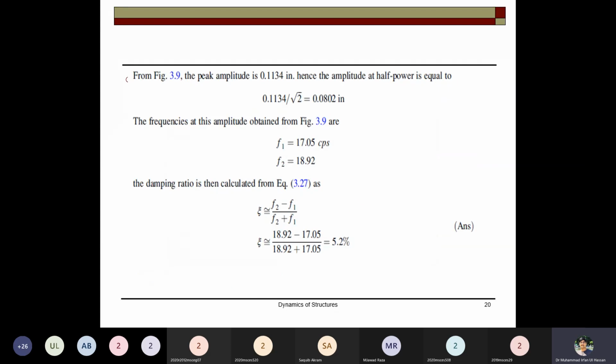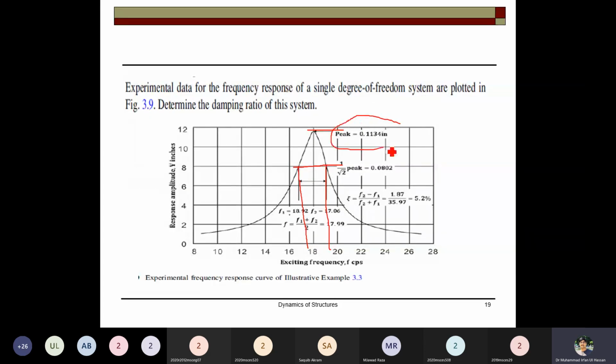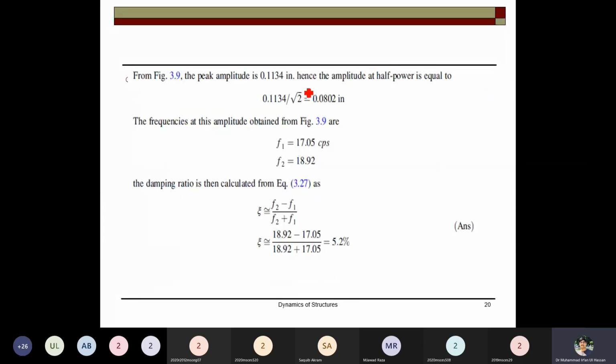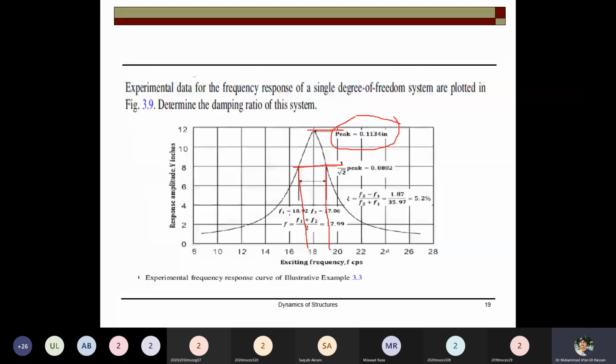This formula was also proved today in the lectures: if you have the peak displacement, take 1 over root 2 of it, you get this value, that is equal to 1 by root 2.